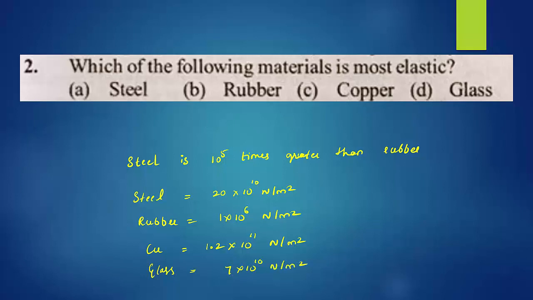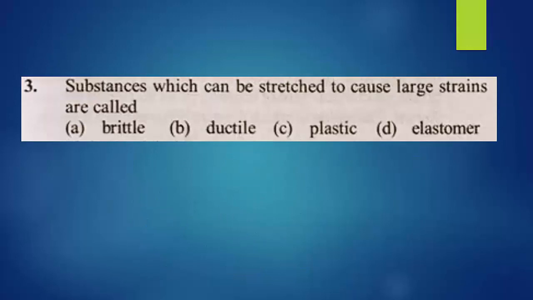These are the actual values of elasticity or Young's modulus. You can compare and see which is greater. Steel is greater, so steel's value is 20 into 10 raised to 10 Newton per meter square, or 10 raised to 5 times greater than rubber. So which is the right option? Option A is correct.